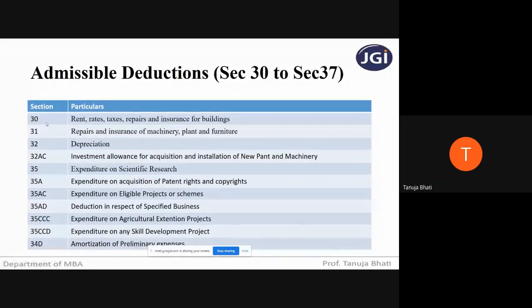Section 30 says that any rent, rates, taxes, repairs and insurance for the building, if the business is paying them, are allowed.